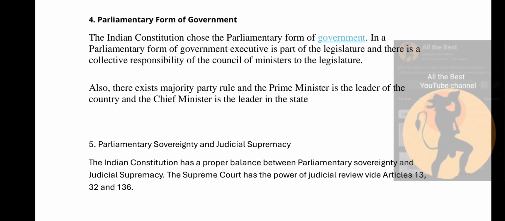So the next feature is the parliamentary form of government. The Indian Constitution chose the parliamentary form of government. In a parliamentary form of government, the executive is part of the legislature and there is a collective responsibility of the Council of Ministers to the legislature. Also, there exists major party rule, and the Prime Minister is the leader of the country and the Chief Minister is the leader of the state.